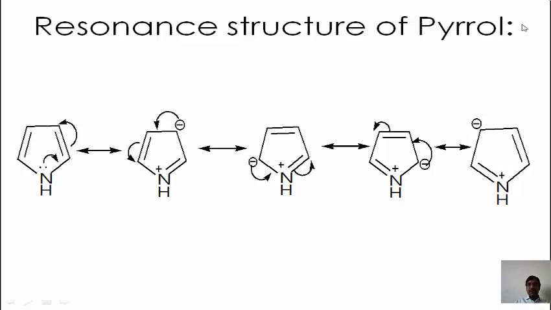These are the resonance structures of pyrrole. This lone pair carries one negative charge and one positive charge. This negative charge, after breaking of this bond, generates a positive charge here. This positive and this negative combine to form a new bond.